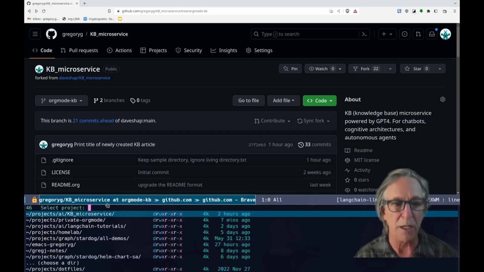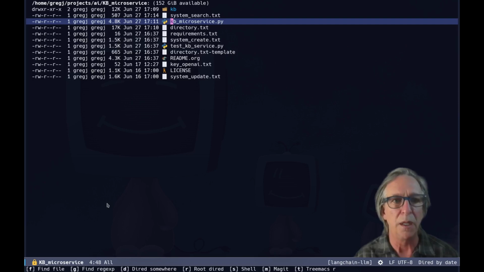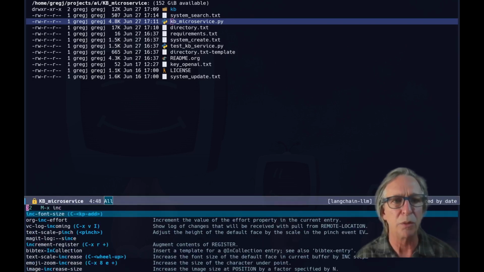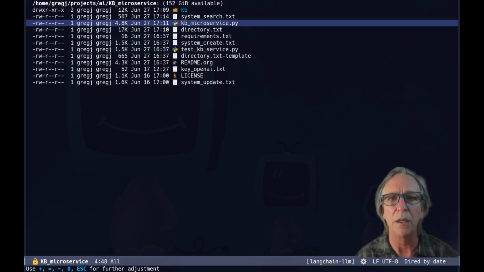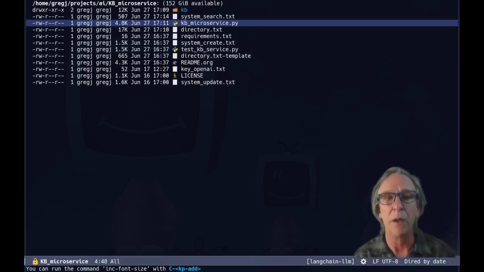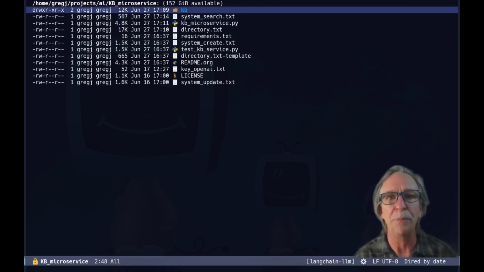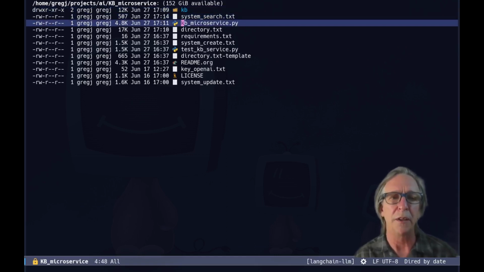So going to my clone of that repository, let's big up the text a little bit for presentation mode. Basically everything happens in this KB microservice.py.